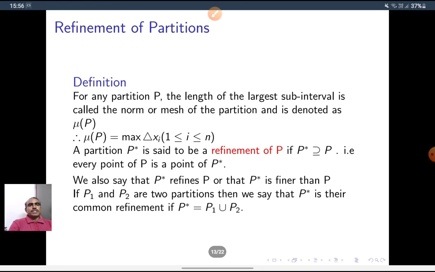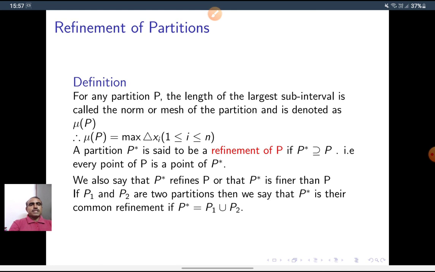Now, refinement of partitions. For any partition P, the length of the largest subinterval is called the norm or mesh of the partition. It is denoted by mu of P. The largest length of a subinterval is called the norm. Mu of P is equal to the maximum of delta x_i, for 1 less than or equal to i less than or equal to n.